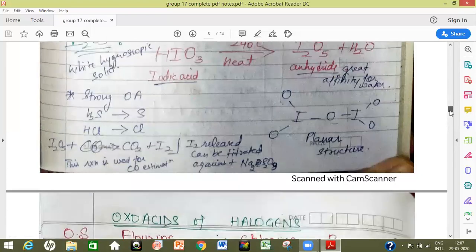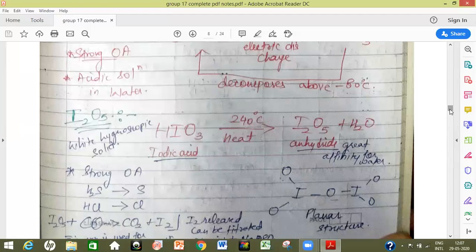Next, we'll discuss the oxo acids of halogens. For this video, we'll wrap up with the oxides, and in the next video, we'll be doing the oxo acids of group 17 elements. So that is it for this video.